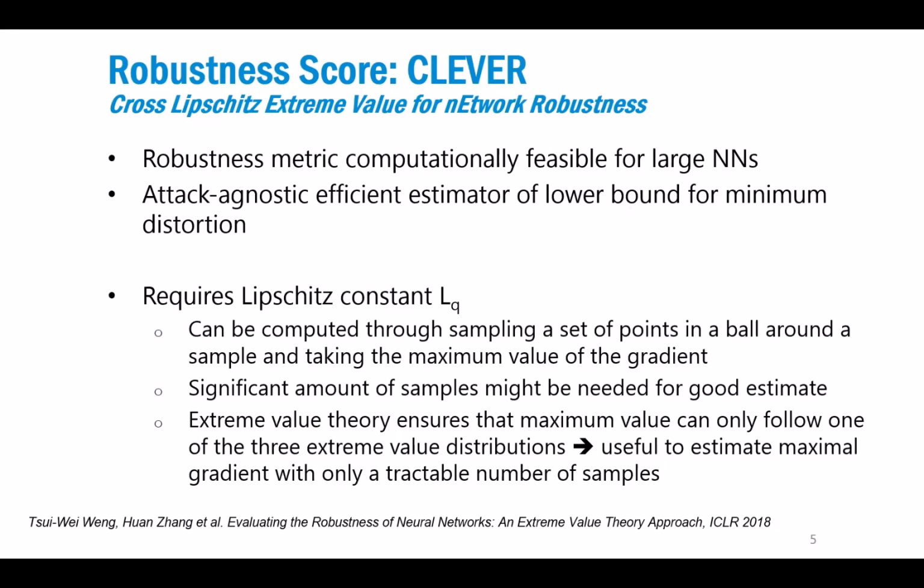We're not going to describe the whole approach in detail. There was a paper from some colleagues at ICLR 4 years ago that describes this in detail. But basically, the motivation here is that using extreme value theory, you can actually estimate this score or this robustness quite efficiently with a lower number of samples. So with actually a feasible number of samples.